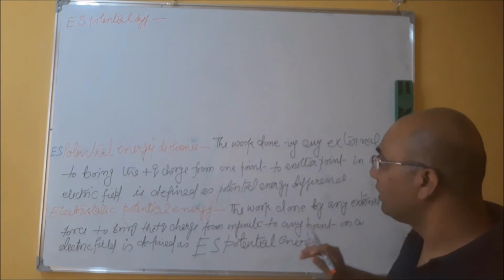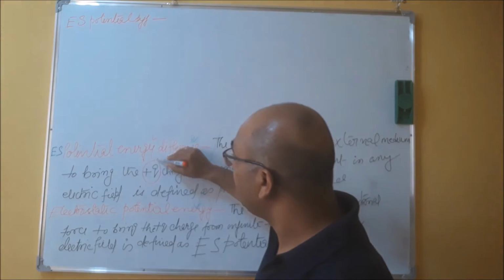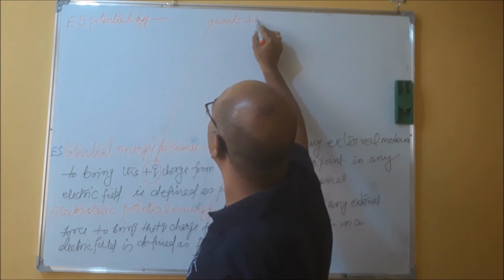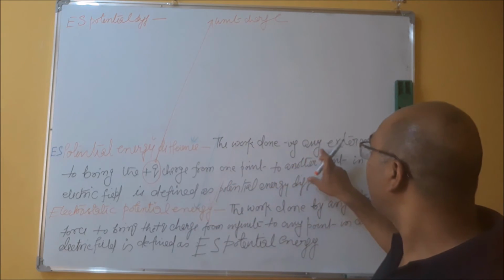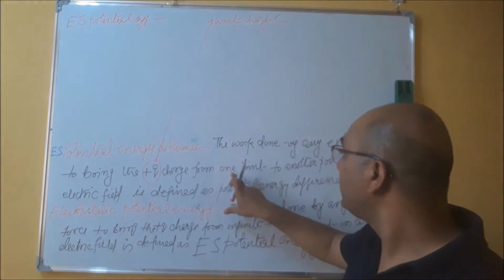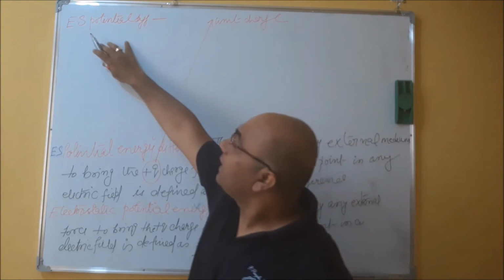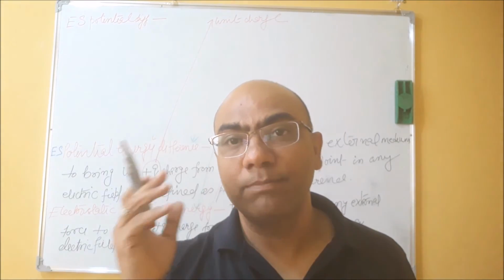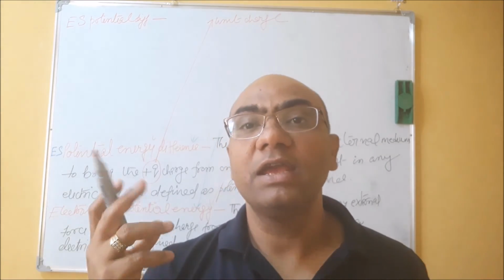In place of plus q, we will write unit charge. So the work done by any external force to bring this unit charge from one point to another point in any electric field is defined as electrostatic potential difference. When we are talking about energy, we will take plus q charge. When we are talking about the potential only, then we will take unit charge.